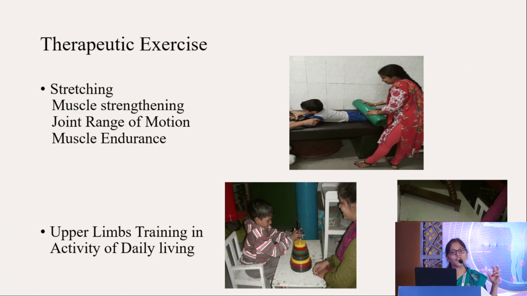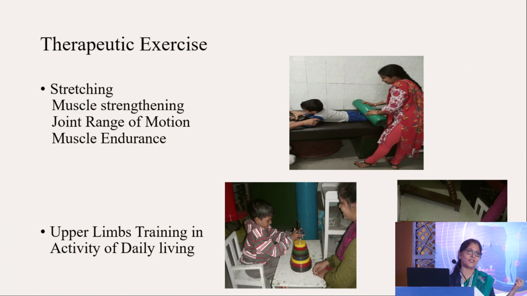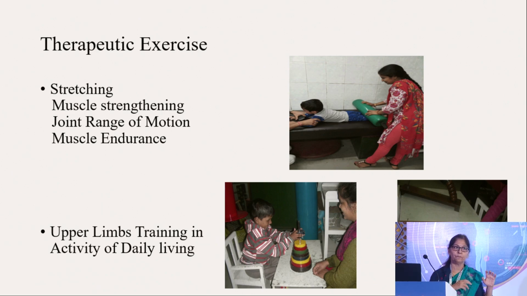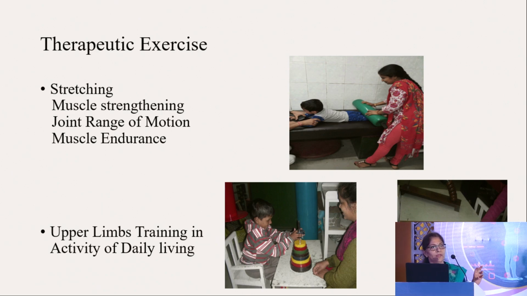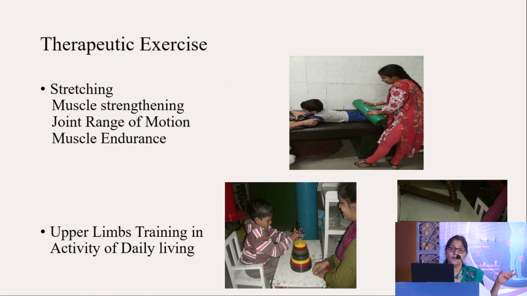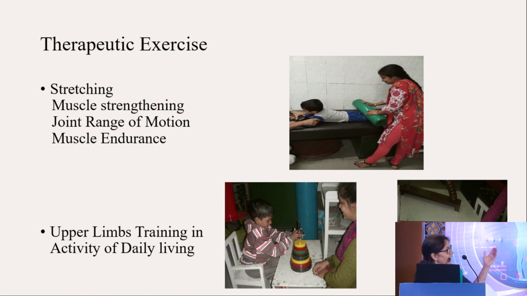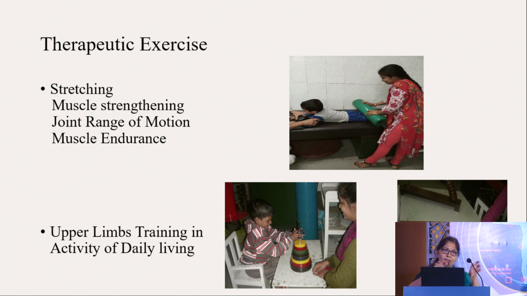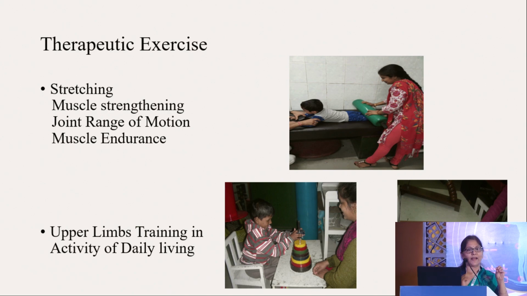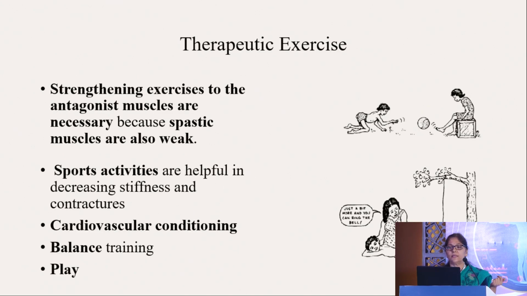Similarly, different types of stretching exercises. So you have to stretch the spastic muscle, and you have to strengthen the antagonist muscle, because spastic muscles are weak also. So it is very important for them to be strengthened. Then upper limb training and activities of daily living, many of them, like this. This is a board where there are different types of buttons, shoelaces and other things, velcro, and for fine hand activities we can teach the children, right?